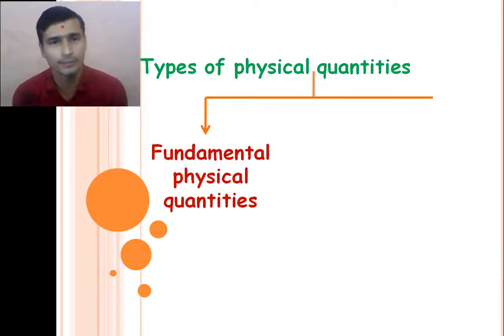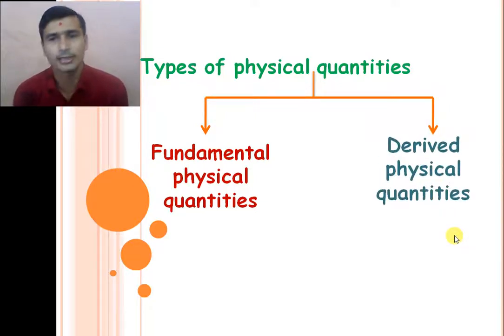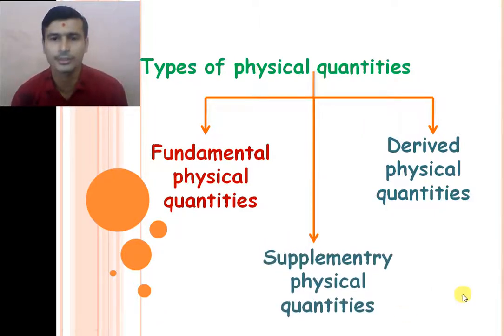First one is the fundamental physical quantities, and their units are called the fundamental units. Second one is the derived physical quantities, and their units are called the derived units. And third one is the supplementary physical quantities, and their units are supplementary units, right?